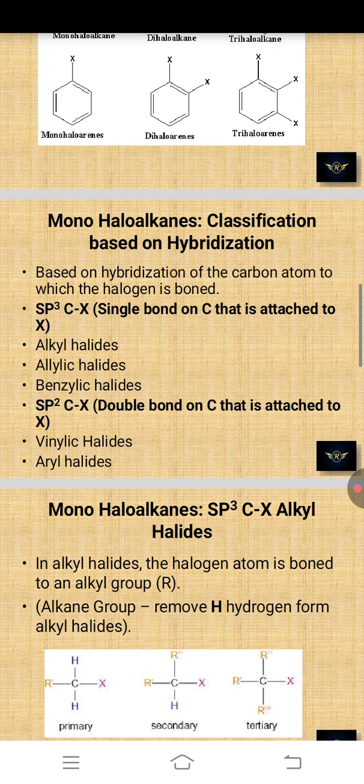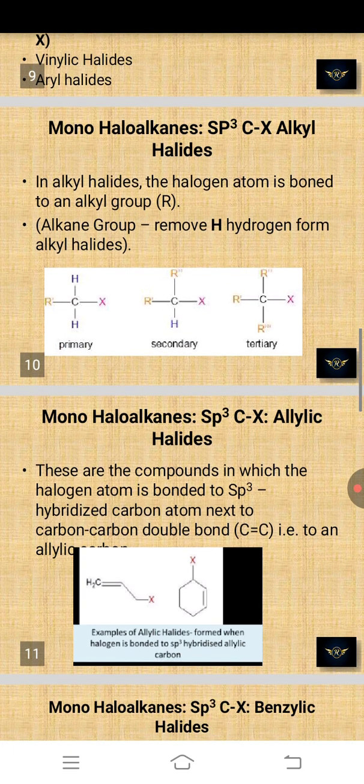Based on hybridization of the carbon atom to which the halogen is bonded, like sp3 carbon single bond halogen atom attached. For example, alkyl halide, allylic halide, benzylic halide, detail we can discuss. And sp2 carbon, a double bond on the carbon that is attached to halogen, vinylic halide, aryl halide. And mono haloalkane, sp3 C single bond halogen, alkyl halide.